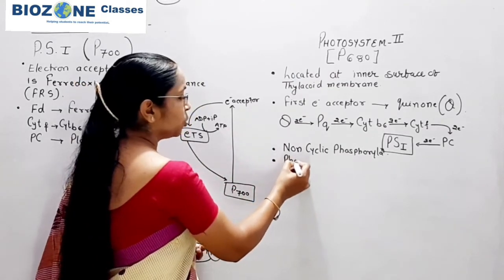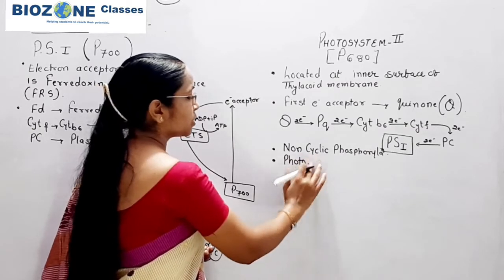Secondly, PS2 is associated with photolysis of water.